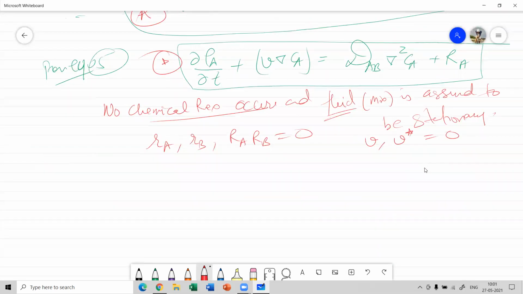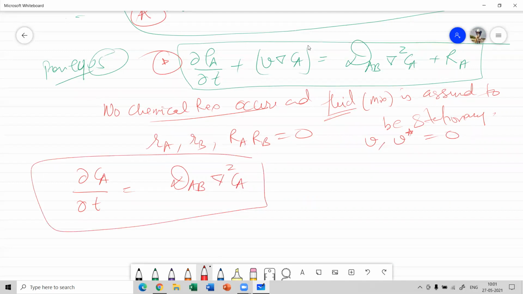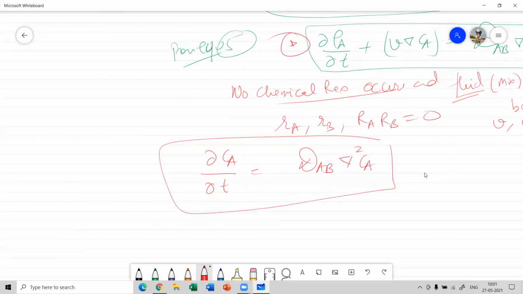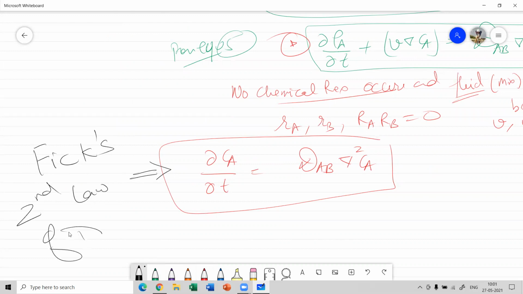They finally reduce to a simple term, that is del C_A by del t equal to diffusivity into del square C_A. Yes or no? They both reduce to a single term, this. And what is this equation known as? This equation is your Fick's second law of diffusion.